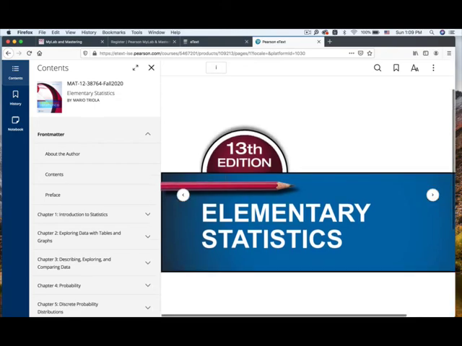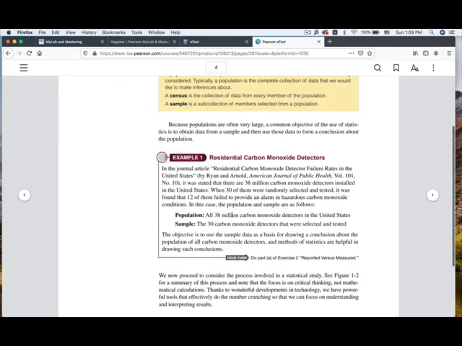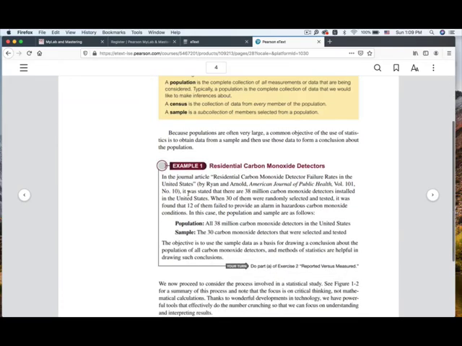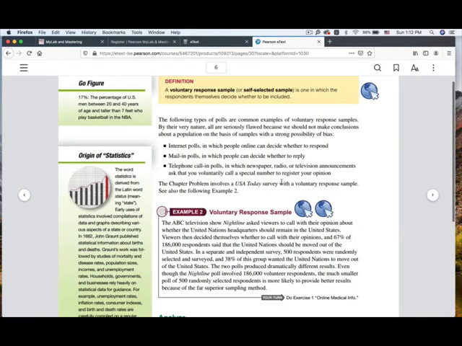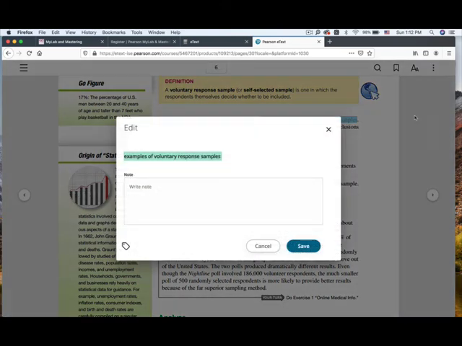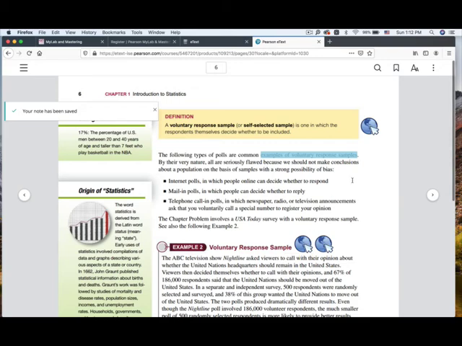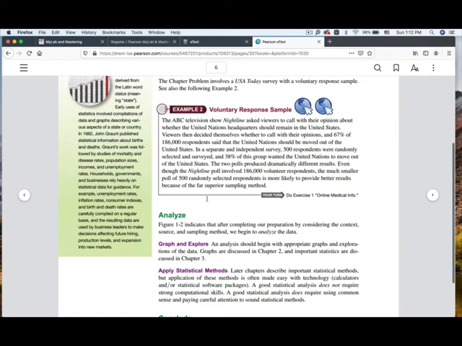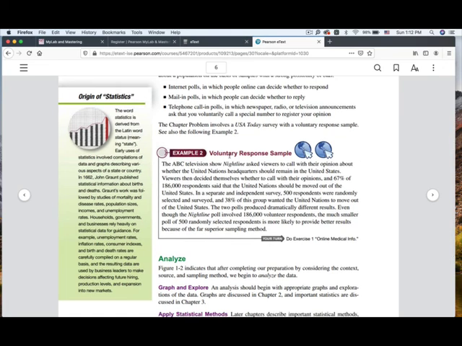So this is going to be your textbook. You could click on chapter 1. You do have the definitions and examples. You also can highlight the textbook. Let's say this is the example of voluntary response sample. I could highlight it, and you could make notes for it. Save. So if you like reading the books, feel free to read the books before you watch the video lecture.